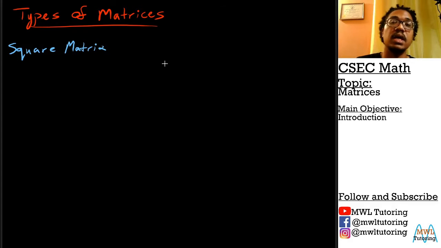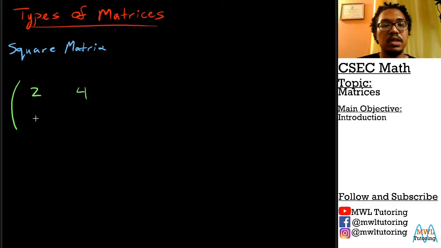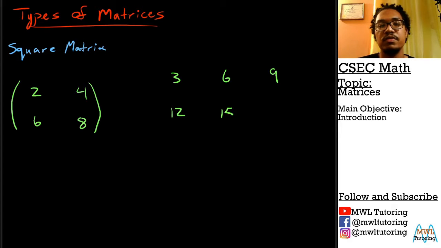To talk about it, I'm going to do an example. In fact, I'll do two examples. The first example, I'll do something like this: 2, 4, 6, 8. And the second example, let's do 3, 6, 9, 12, 15, 18, and 21, 24, and 27.